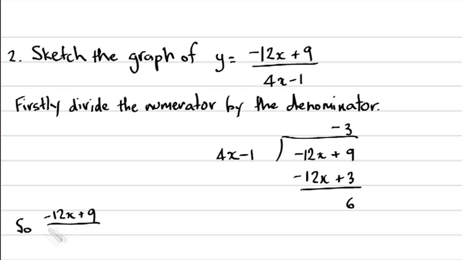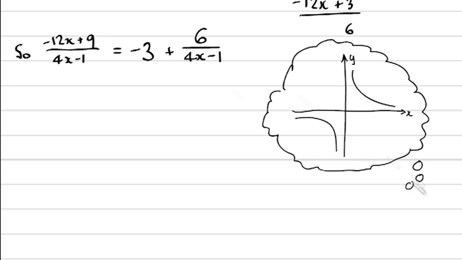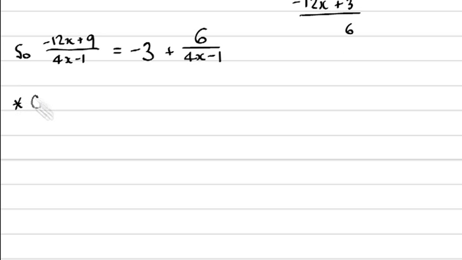So we can write minus 12x plus 9 over 4x minus 1 equals negative 3 plus 6 over 4x minus 1, the remainder. So again, relating it back to our standard hyperbola, we can think that the negative 3 is a translation 3 units downwards, and that we'll have a vertical asymptote somewhere when the denominator is equal to 0.